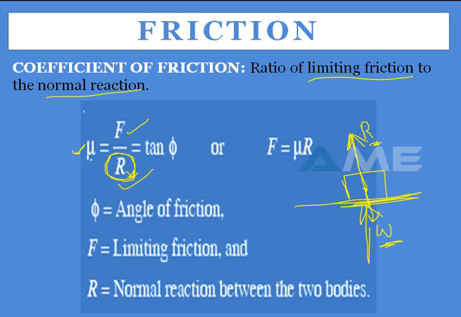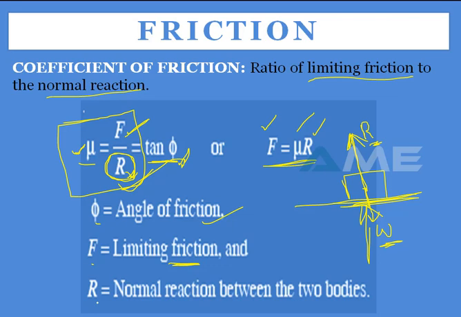And once again, the coefficient of friction equals the ratio of limiting friction to normal reaction. We can also say this equals tan of the angle of friction. We'll see what this angle of friction is. If you take the equation up to here, you can rewrite it as F equals mu R. That means the friction force equals the coefficient of friction times the normal reaction. And what is phi? The angle of friction. We'll see that in this session. And next, F equals the limiting friction. This is the maximum friction, where the body tends to change its position from rest to motion.